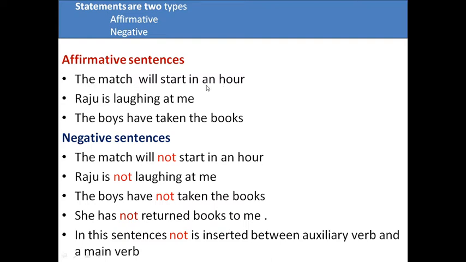The match will start in an hour. The match will not start in an hour, right? So Raju is not laughing at me. Just insert not after the auxiliary. The boys have not taken the books. So we put not. She hasn't returned books to me. So in these sentences, not is inserted between auxiliary verb and a main verb. So this is a method of forming negative sentences, changing affirmative into negative. This is the model. Just you insert not between auxiliary and the verb.